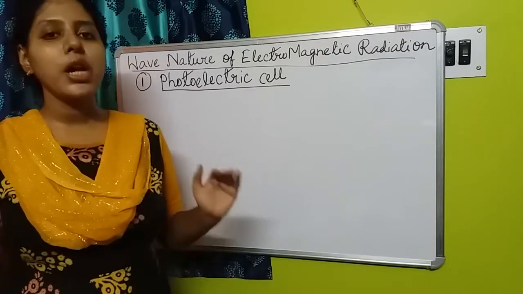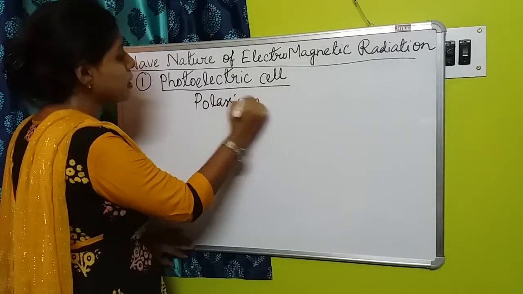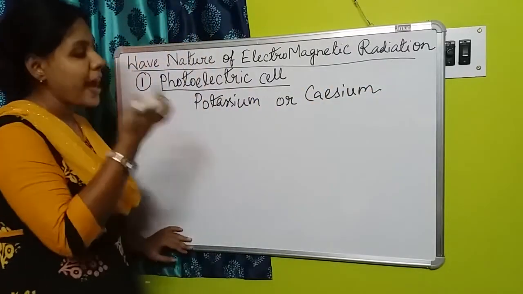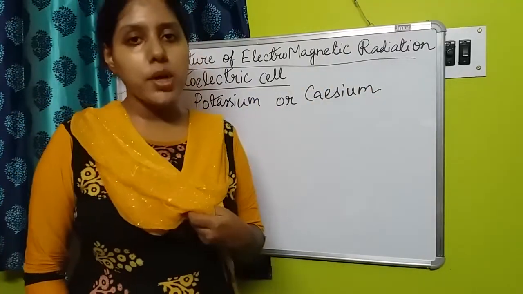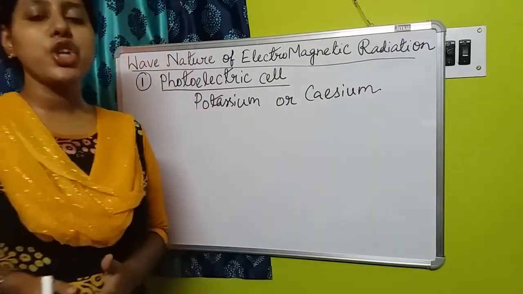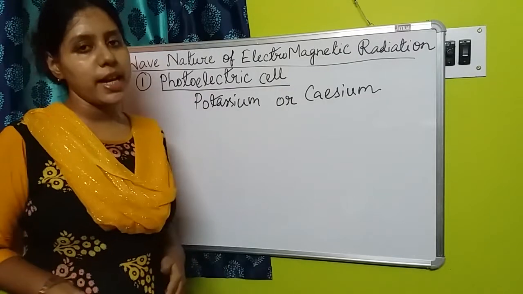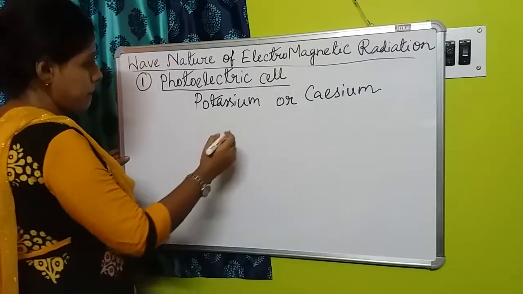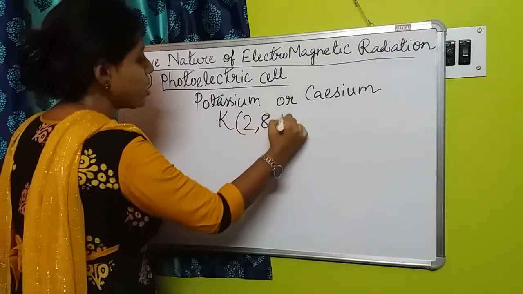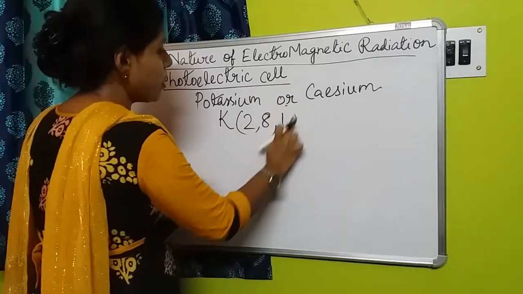There, first of all, a metal like potassium or cesium is used. Why? Because they are electropositive metals. Electropositive metal means they can easily remove the electron from their last orbital. Suppose there is potassium, which has the electronic configuration 2, 8, 8, 1. Potassium has atomic number 19, so 2, 8, 8, 1.